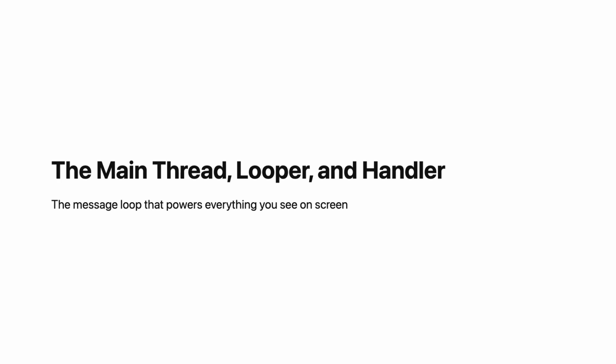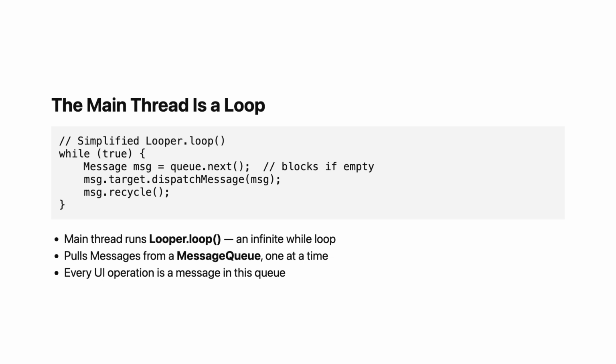Here's the fundamental insight. When your app's process starts, the main thread begins executing a method called Looper.loop, and that method is essentially an infinite while loop. It looks roughly like this: loop forever, get the next message from the queue, dispatch that message to its target handler, repeat. That is it. That is your main thread. It is sitting in a loop, waiting for messages and processing them one by one.